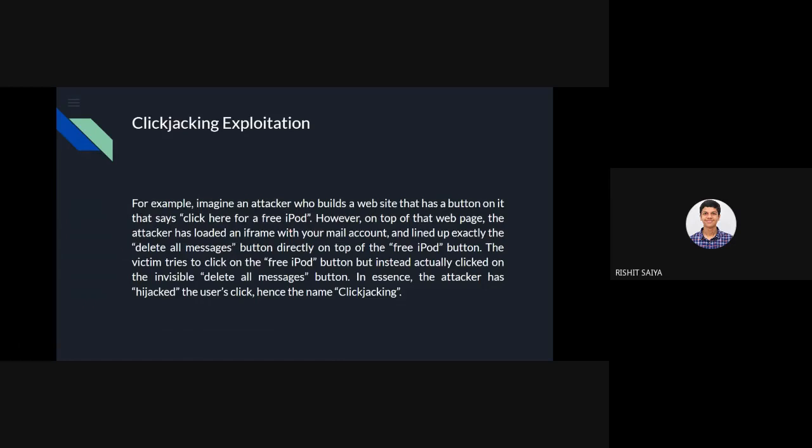But let's say an employee is working in an office in the accounts department. He does not know much about phishing and clickjacking exploits or vulnerabilities put in your software system. The impact of just one employee clicking that button can lead to exposure of a lot of surface area in that network.